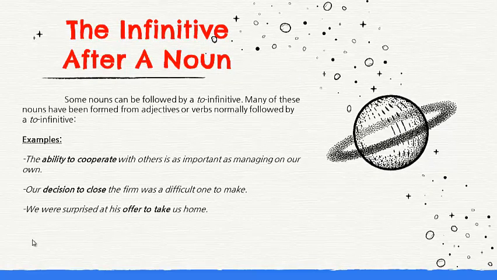The infinitive after a noun. Some nouns can be followed by a to infinitive. Many of these nouns have been formed from adjectives or verbs normally followed by a to infinitive. Examples: the ability to cooperate with others is as important as managing on our own. Okay? Here we have the infinitive to cooperate.